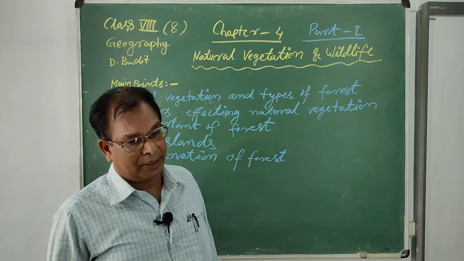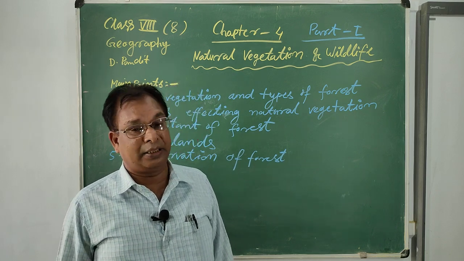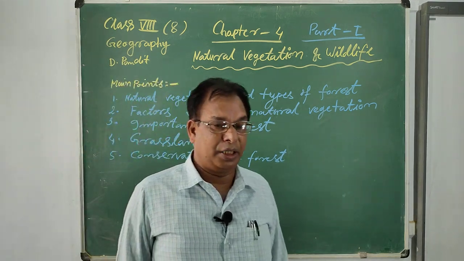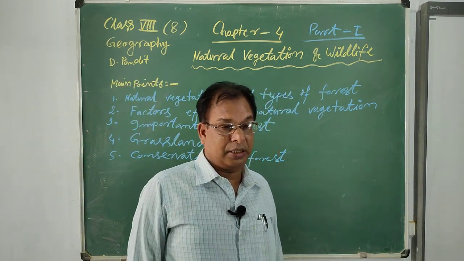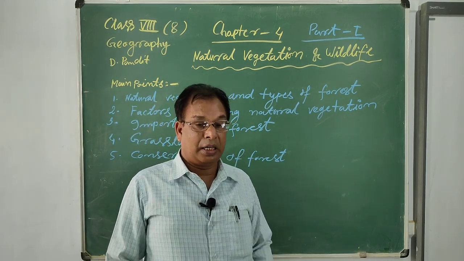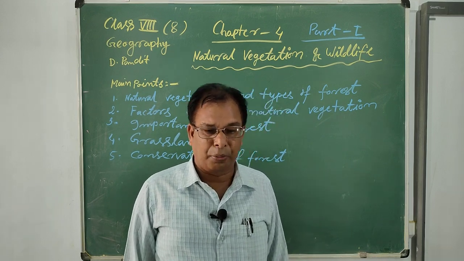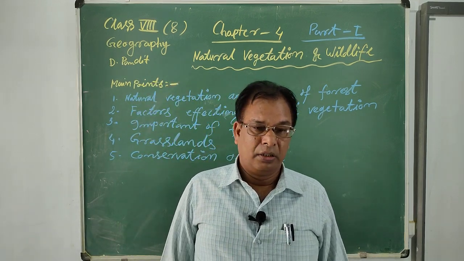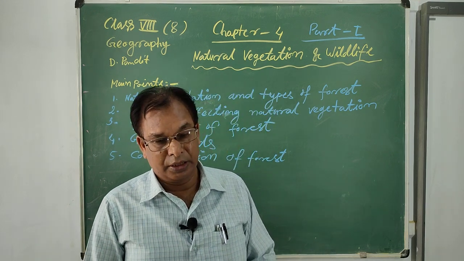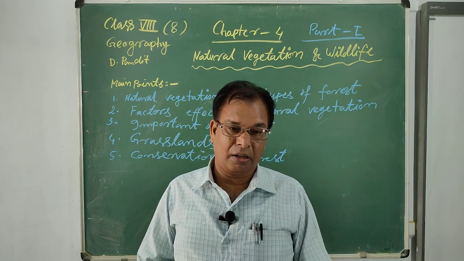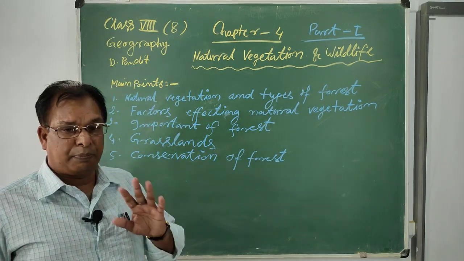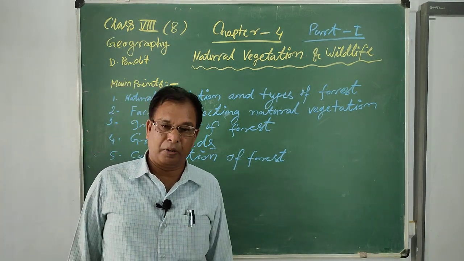On the basis of variation in climate and relief features, there are mainly 4 types of forest found in the world. First is the evergreen forest. Another is the deciduous forest. Third is the desert forest. And fourth is the coniferous forest, or taiga tundra forest.